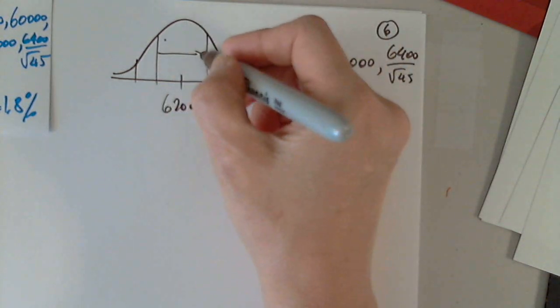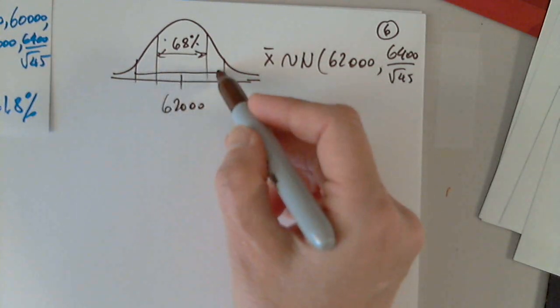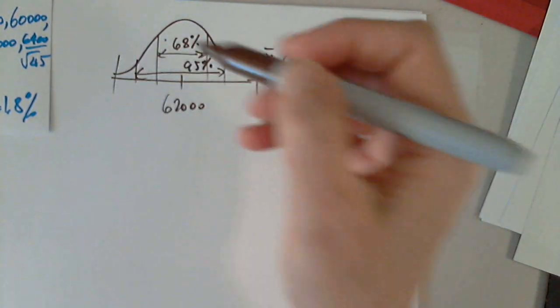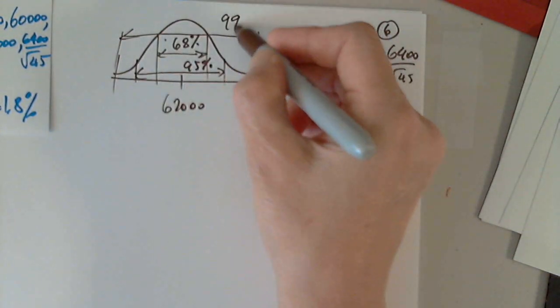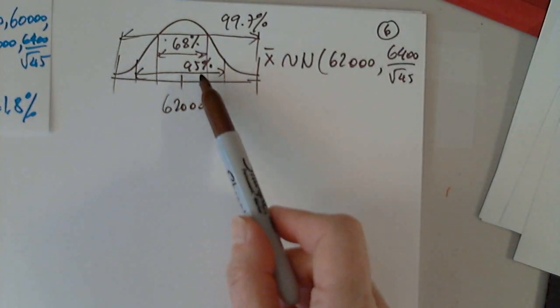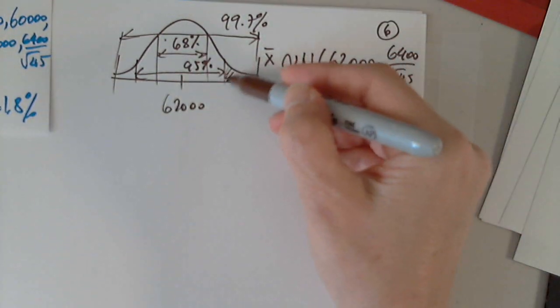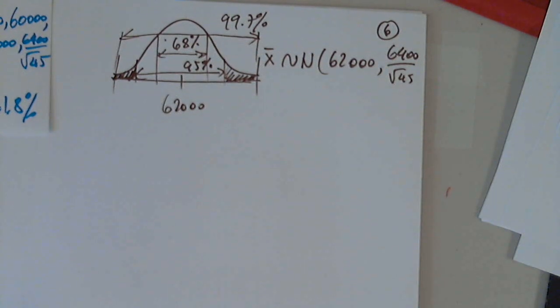This area is 68%, this area is 95%, and this area is roughly 99.7%. I would consider anything outside of the 95%, here in the tails, unusual. We're going to talk about tails a lot in the next chapters.